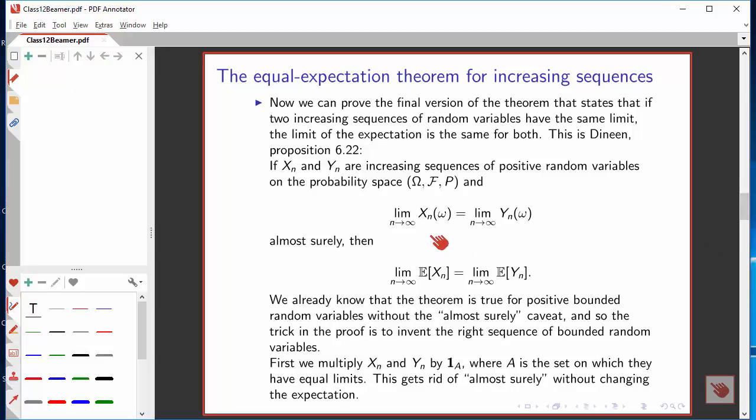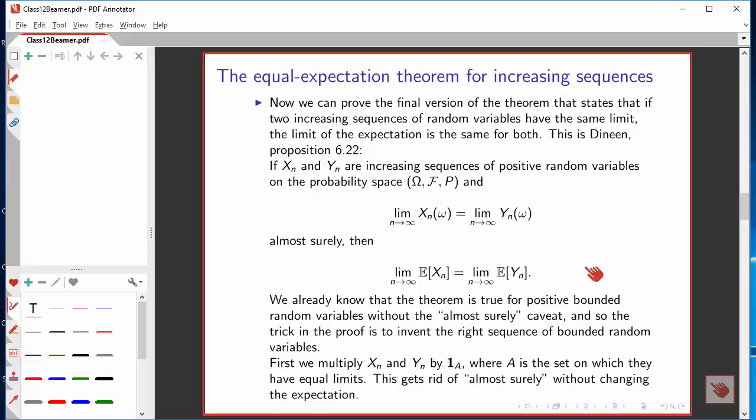Or to be precise, if we've got increasing sequences x sub n and y sub n, and the limits are equal for every point in the sample space, almost surely, this is what's new, we're allowing them to disagree on a set of measure 0, then the limit of the expectation of the x sub n's is the same as the limit of the expectations of the y sub n's.